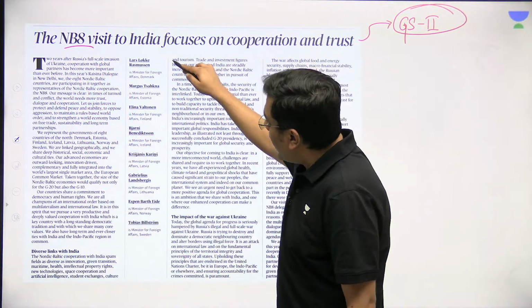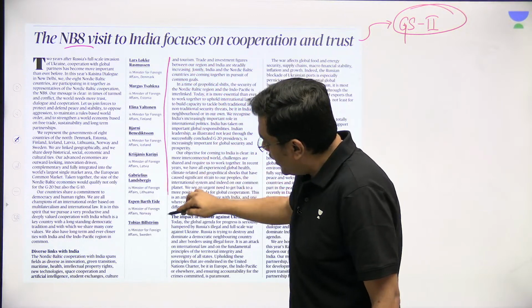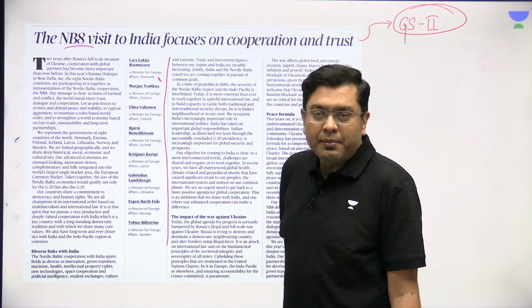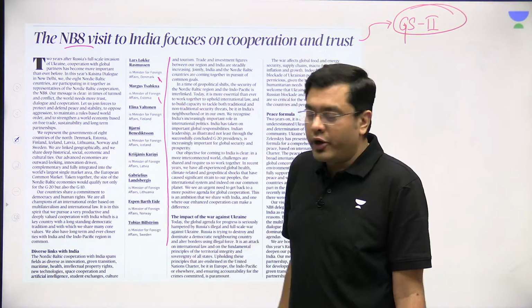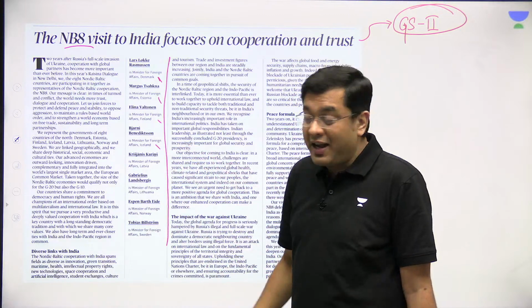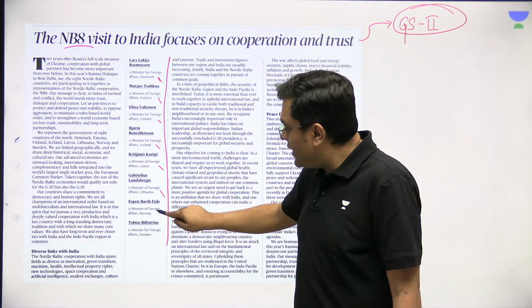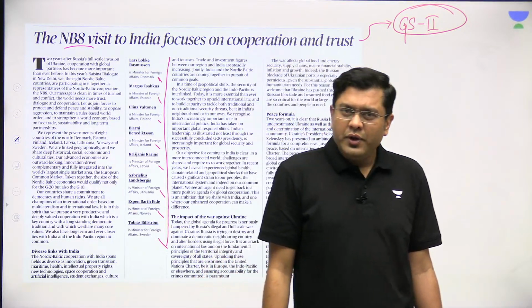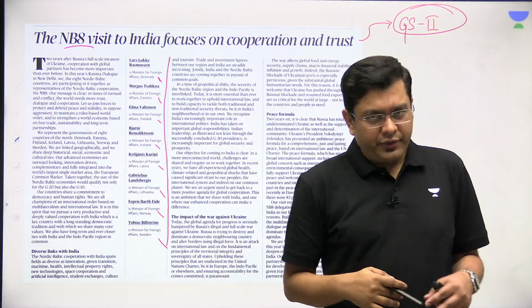Look at who has written the article. Who are the authors? The Ministers of Foreign Affairs of Denmark, Estonia, Finland, Iceland, Latvia, Lithuania, Norway, and Sweden. So that tells you what NB8 is.